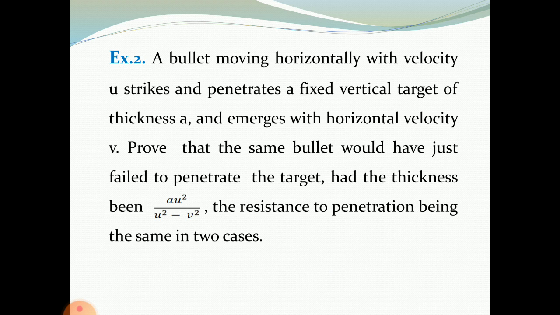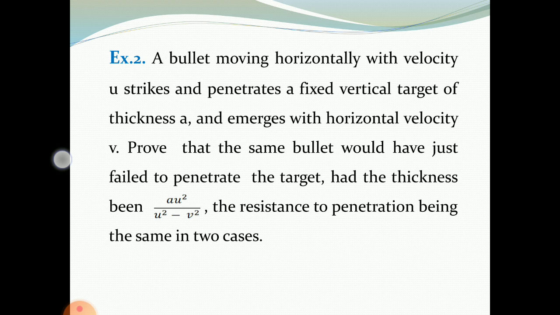Another is a bullet moving horizontally with velocity u, where u is the initial velocity. It strikes and penetrates a fixed vertical target of thickness a, and emerges with horizontal velocity v.